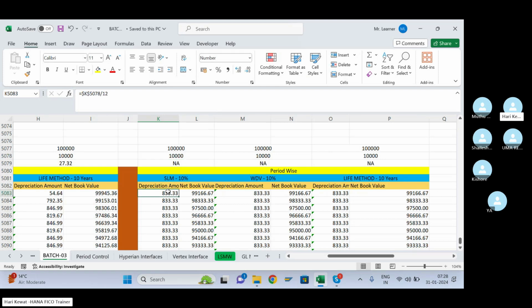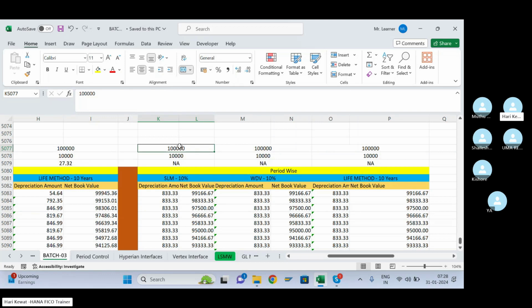In this you have a lot of other exceptions. If you remember, I taught you there is something called the period control method concept. The period control method only works for the period wise depreciation. In that you can control whether you want to charge the depreciation from January month, or from the February month, or let's say you are purchasing in 2024 but for the whole year 2024 you don't want to calculate the depreciation.